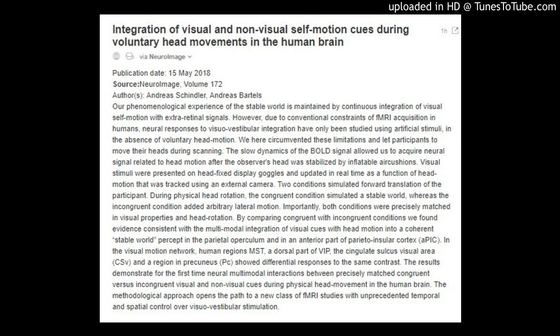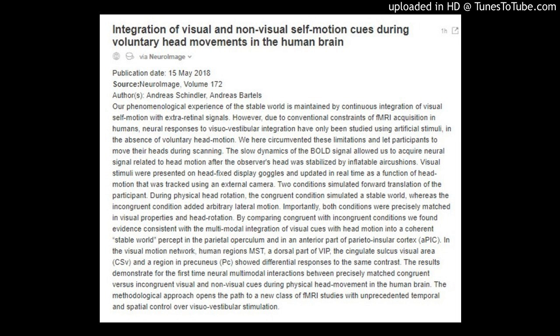Our phenomenological experience of the stable world is maintained by continuous integration of visual self-motion with extra-retinal signals. However, due to conventional constraints of fMRI acquisition in humans, neural responses to visuo-vestibular integration have only been studied using artificial stimuli, in the absence of voluntary head motion.